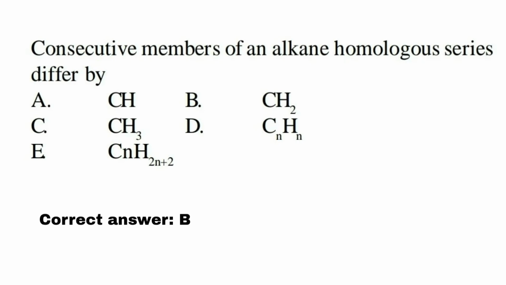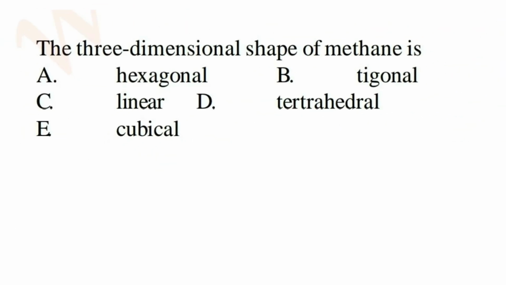Here, D and E cannot be the answer, because E is the general formula for alkanes. So members of a homologous series differ by CH2 and a mass unit of 14. Get it in your head. Carbon is 12, hydrogen is 1, two atoms of hydrogen, 12 plus 2, 14.